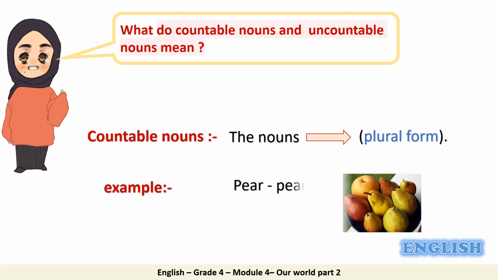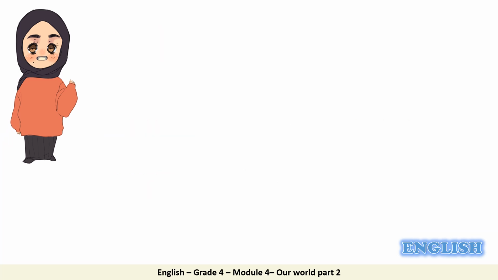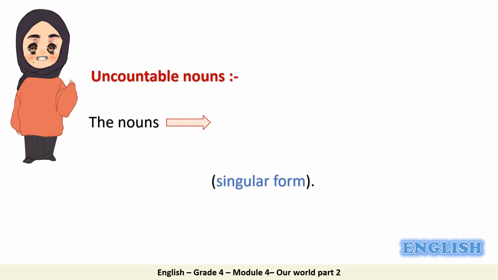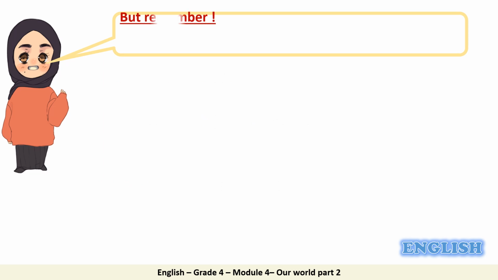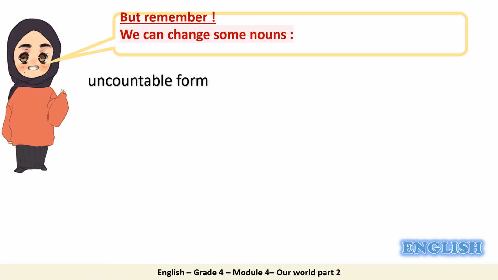For example, pair, pairs. Uncountable nouns means the nouns which only have singular form. For example, water. But remember, we can change some nouns from the uncountable form into countable form.